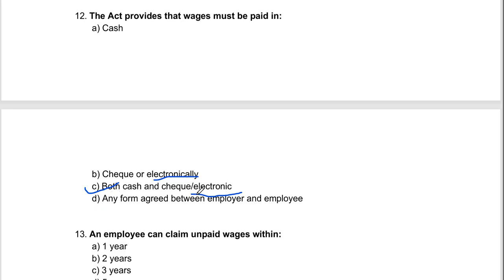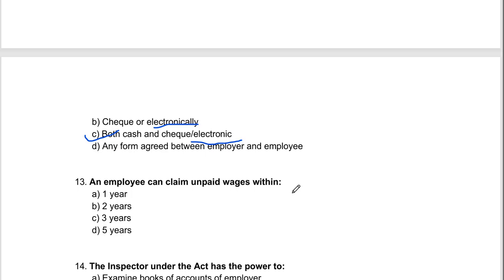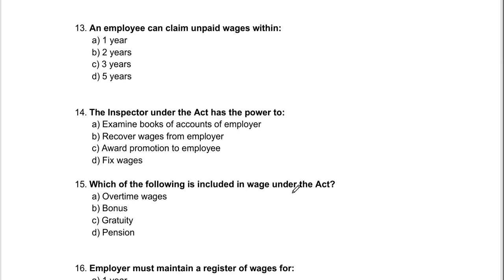Under the Payment of Wages Act, cash, check, and direct bank transfers are allowed, and any form agreed between employer and employee is not entertained. For example, any kind of gift or material items given as wages is unlawful. You have to pay cash, check, or direct bank transfer.